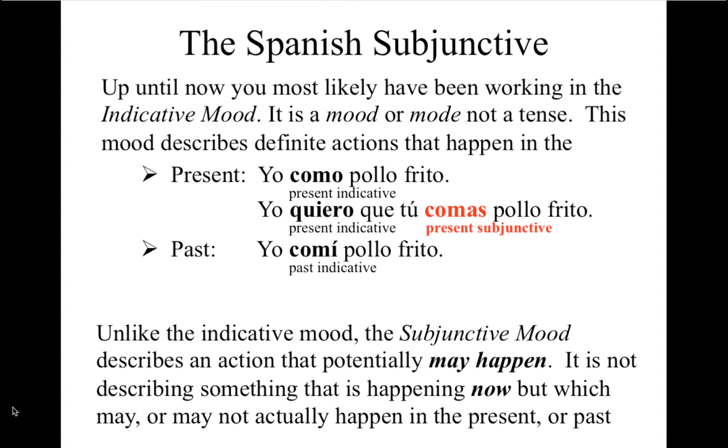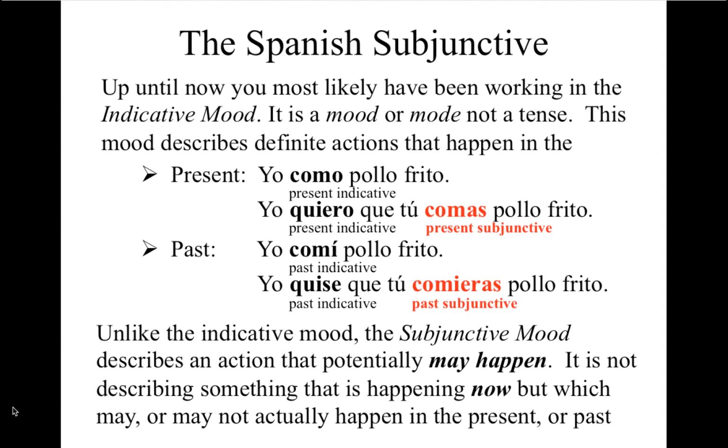In the past tense, yo quise que tú comieras pollo frito. I wanted you to eat fried chicken. The past indicative indicates it's something that I wanted. And since I wanted it, it may or may not have happened, so the past tense subjunctive is used. This actually communicates more of the fact that I wanted you to eat the chicken, not necessarily communicating the fact that you are eating chicken.